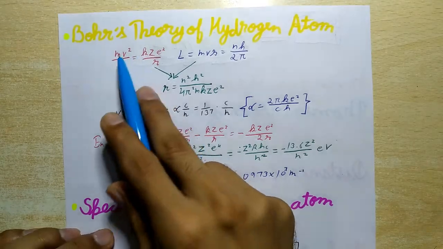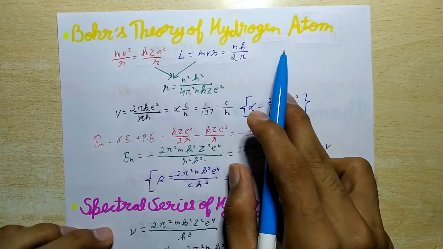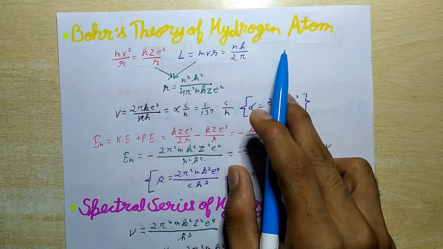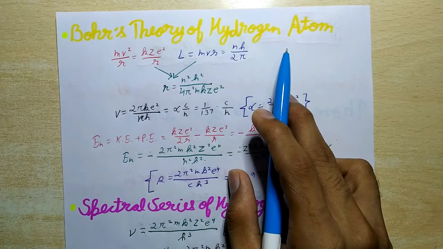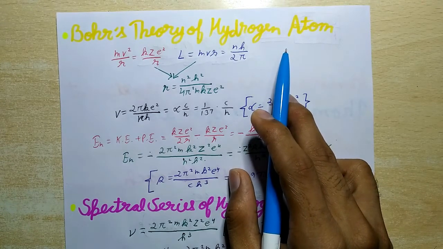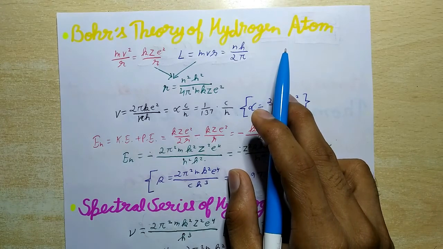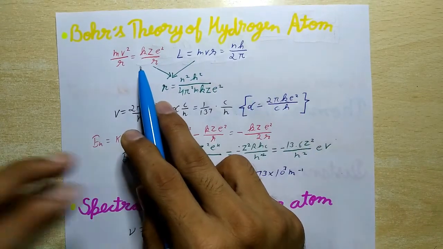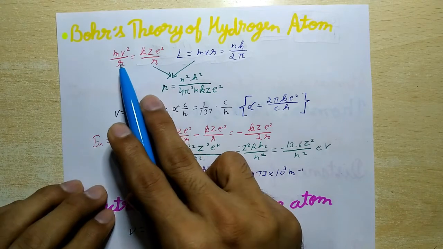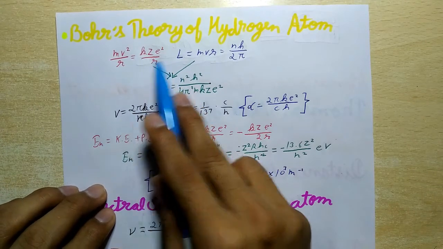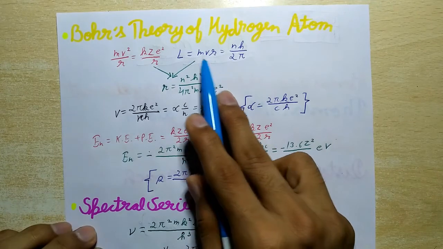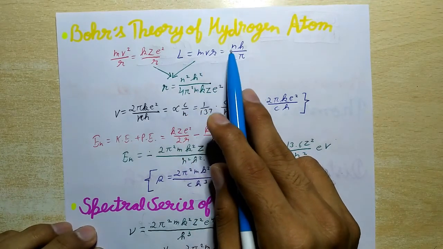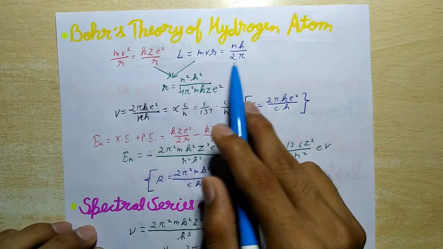Now next is Bohr's theory of the hydrogen atom. An electron having charge minus e revolves with a speed v in a circular orbit of radius r around the nucleus having charge plus e. So for a circular orbit, mv square upon r is equal to kze square upon r. And for the quantization of angular momentum, L is equal to mvr is equal to n h upon 2 pi.